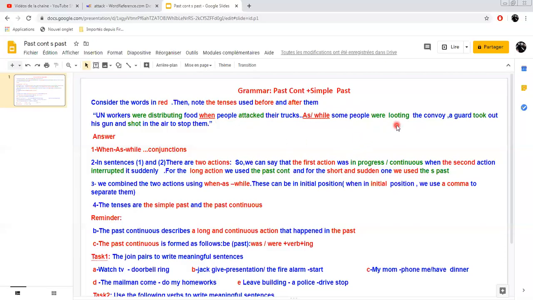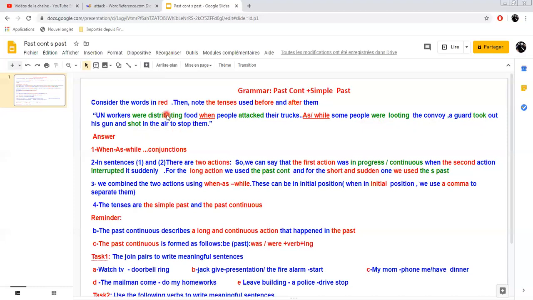And the second sentence too. Some people were looting. This action was in progress, continuous in the past. We don't know when it started, but it was continuous. And then it was interrupted by a short action, which is taking out the gun and shooting in the air.